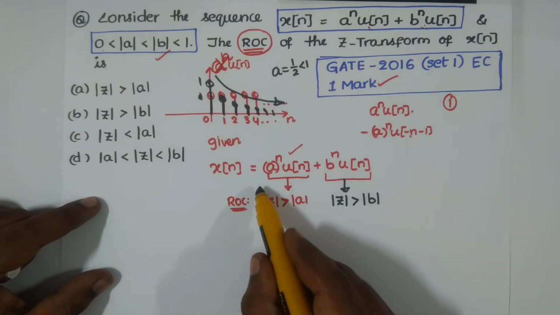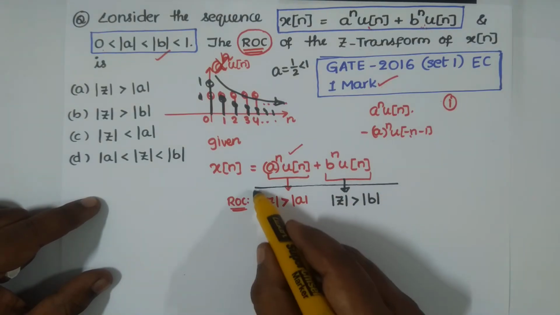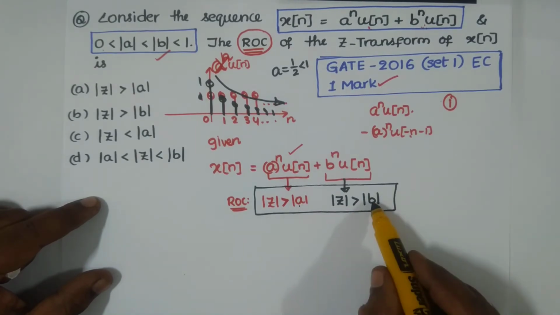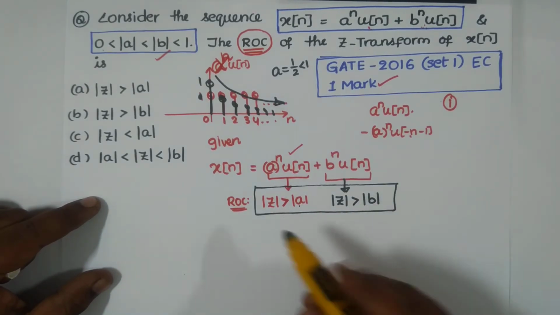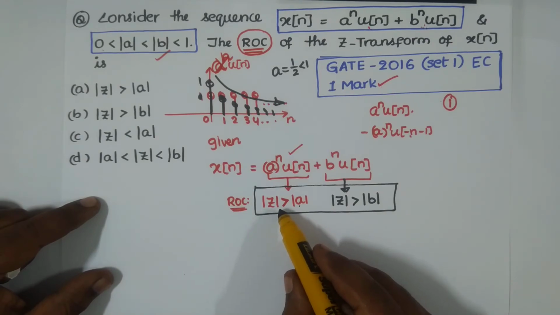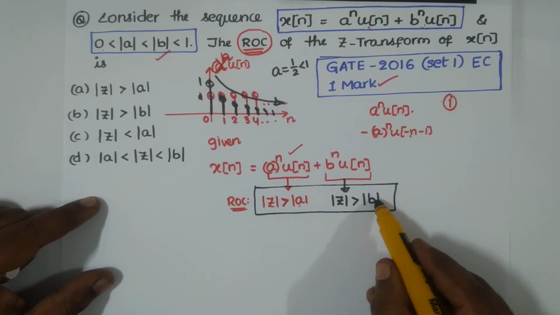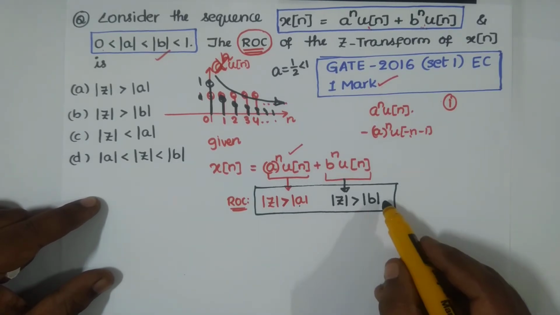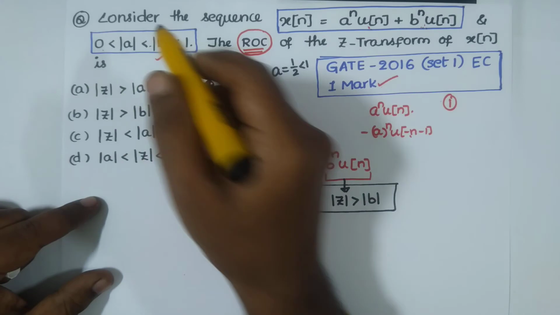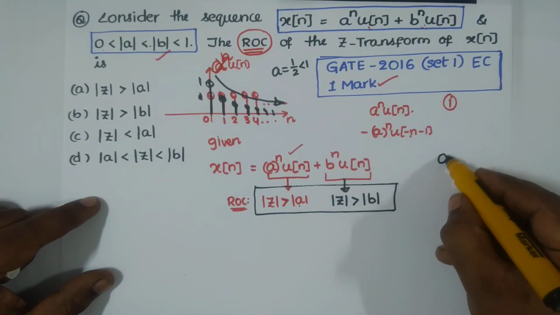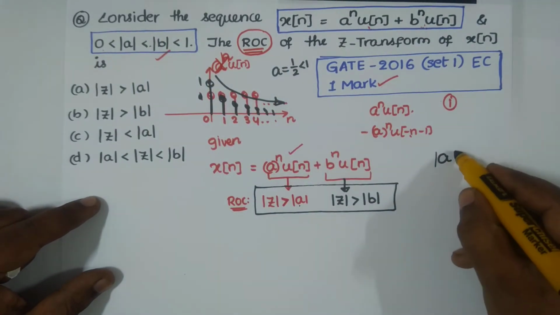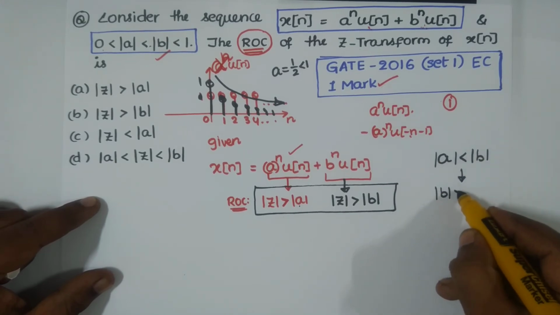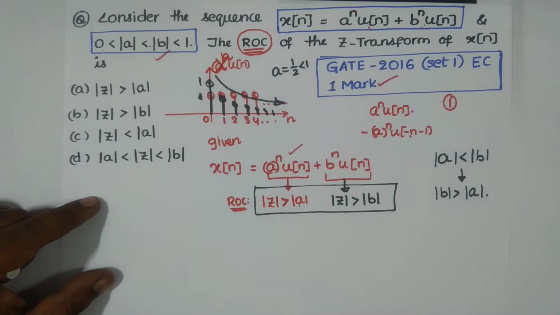Whenever you have this dilemma of what to choose between these two, it is very simple. If a is greater than b, then the final answer is ROC modulus of z greater than a. If b is greater than a, the final answer is ROC modulus of z greater than b. Here, a is less than b is given, so obviously b is greater than a.